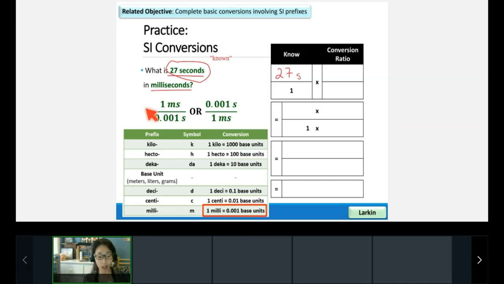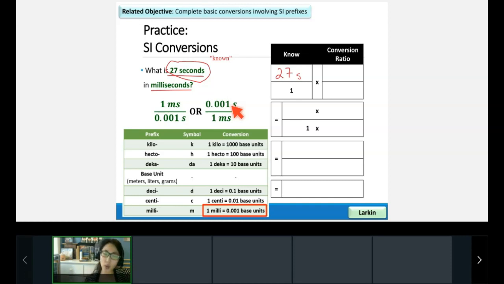So I can put 1 millisecond over 0.001 seconds. Again, it's the same amount of time, so it's fine for me to put them over each other. Or I can flip it and put 0.001 seconds over 1 millisecond. Again, they're both the same amount of time. I can put them one on top of each other. That's totally fine. That's allowed. That's where conversion ratios come from.